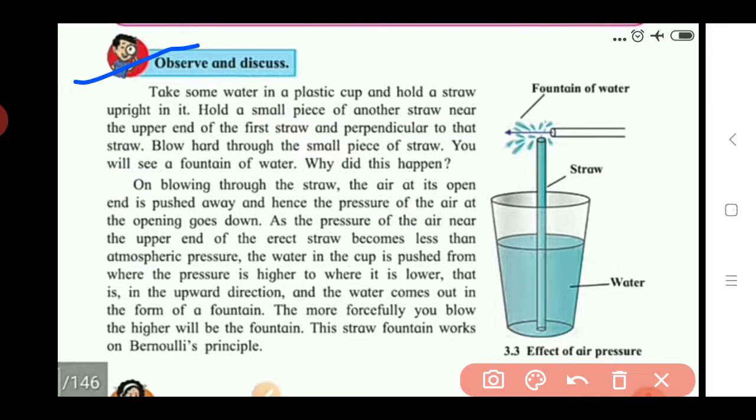Take some water in a plastic cup and hold a straw upright in it. Hold a small piece of another straw near the upper end of the first straw and perpendicular to that straw. Blow hard through the small piece of straw. You will see a fountain of water. Why did this happen? If we do this activity, what is the activity?